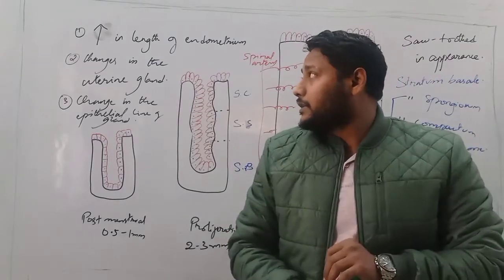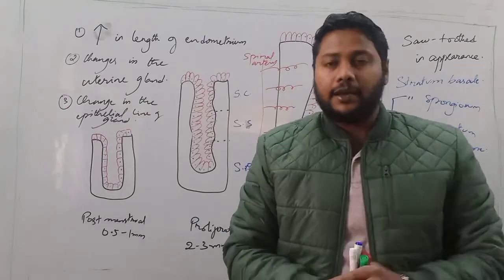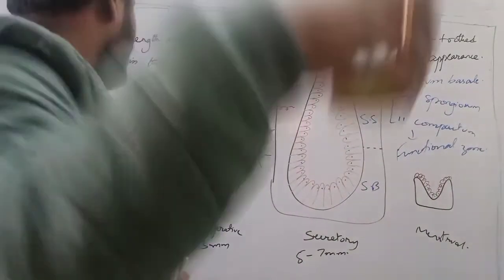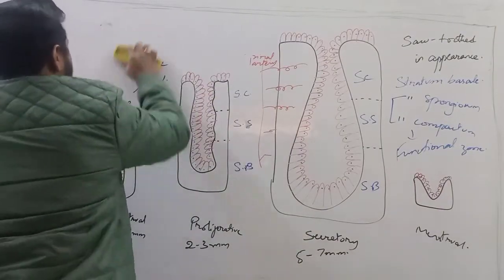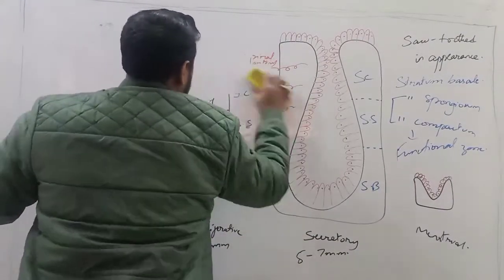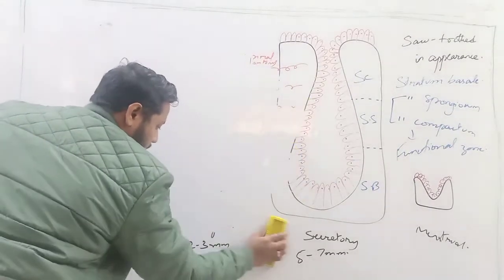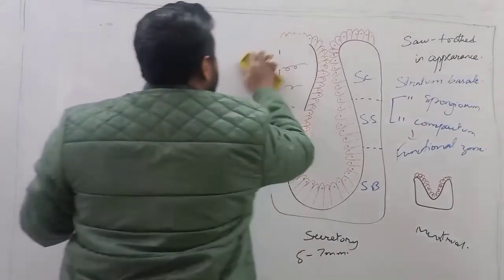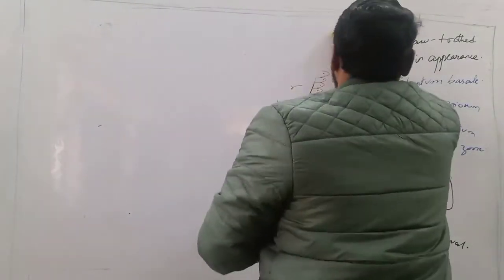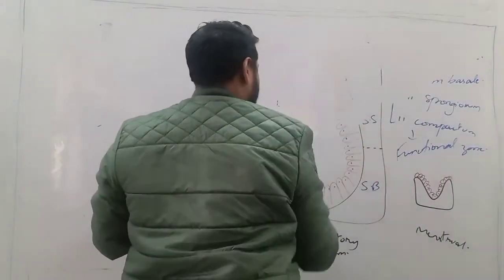Now here I will try to explain the hormonal control of the menstrual cycle as well. As we all know, the menstrual cycle is under the control of hormones released by the anterior pituitary gland. So let's see how these hormones affect the menstrual cycle.